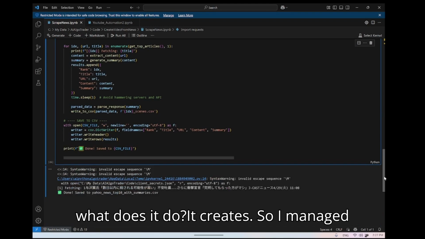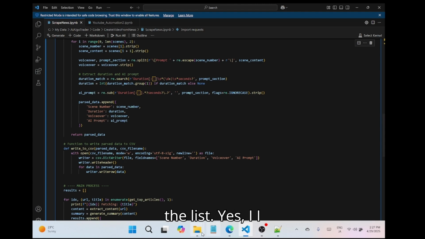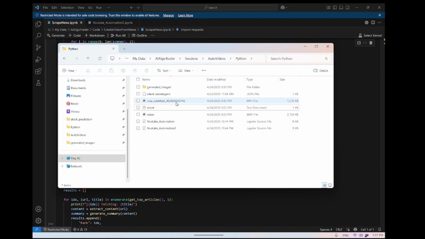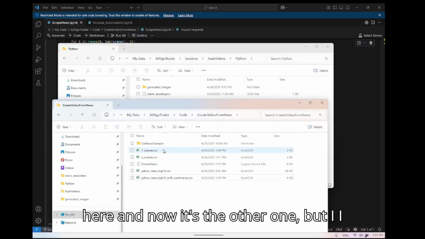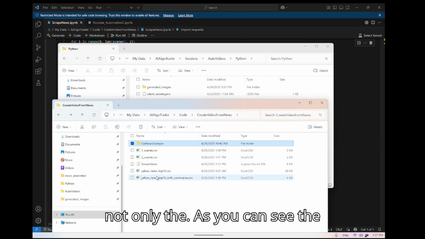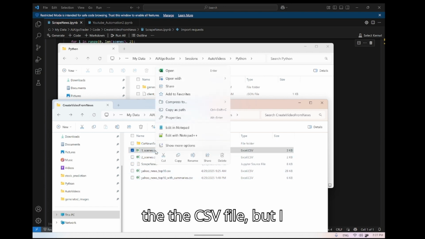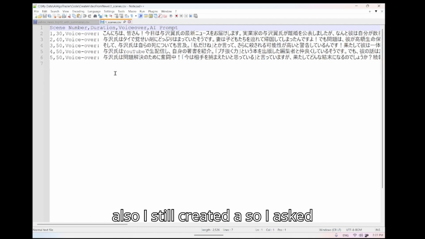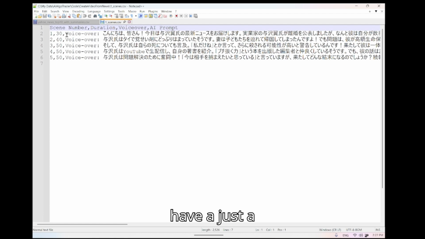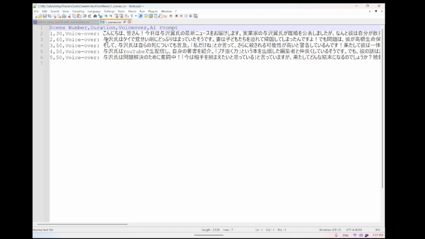I managed to create the list. I created, is it here? No, it's the other one. I managed to create not only the CSV file, but I also asked ChatGPT to change the code so that I could have a structured table.